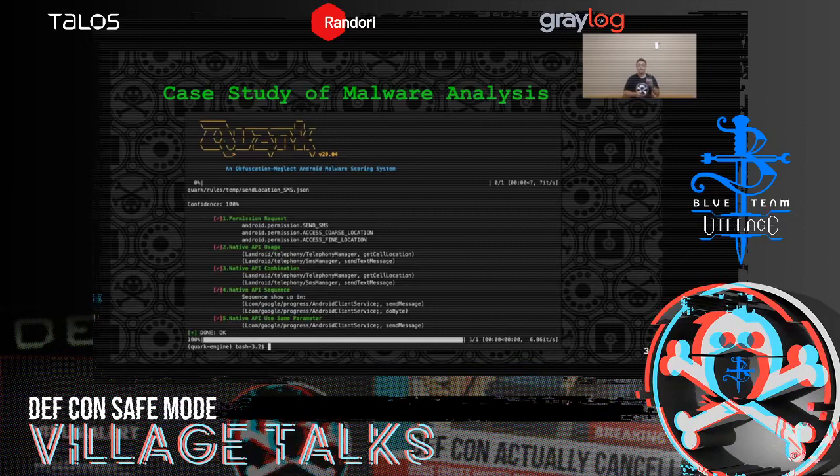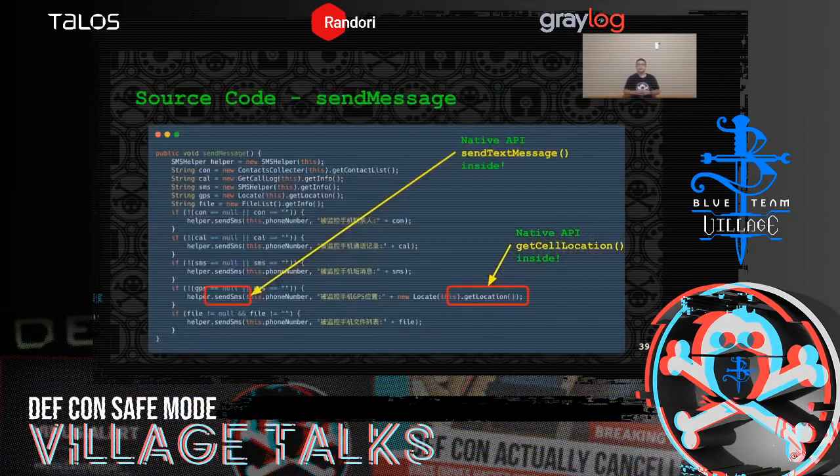So you start to locate function send message in the decompiled source code. And in stage 4, we know that those 2 functions are called in the right sequence. So we can start to find the functions that contain the native APIs and check if they are really called in the right sequence. The information of the 2 functions and the sequence will be shown in the next version of QuarkEngine. So now let's look at a real example.